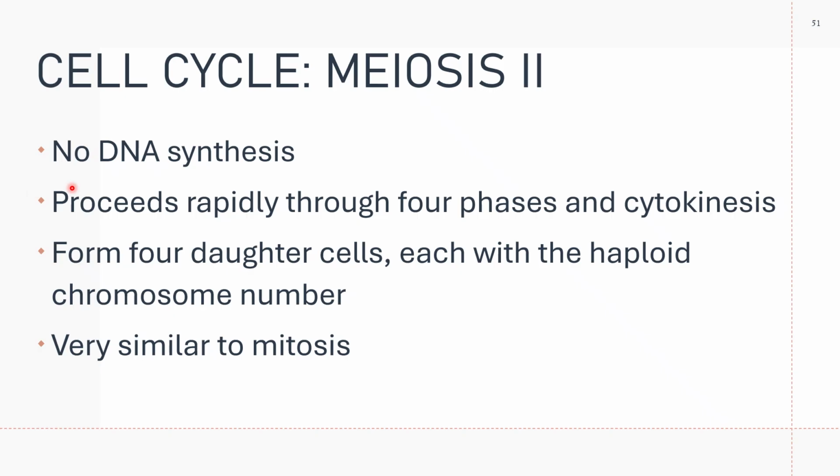So in meiosis 2, there is no DNA synthesis. There is no interphase, no gap 1, no gap 2, and no synthesis phase. It proceeds rapidly through the four phases and cytokinesis, forming four daughter cells, each with haploid chromosome number. This is very similar to mitosis. So please note, you write it down.